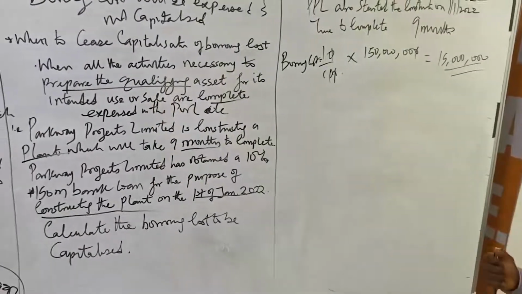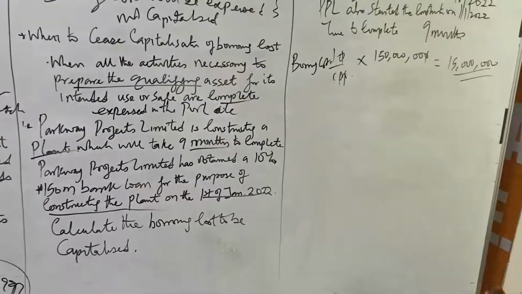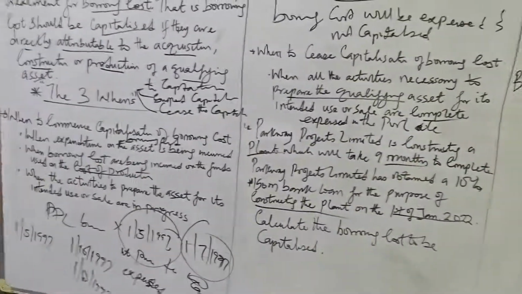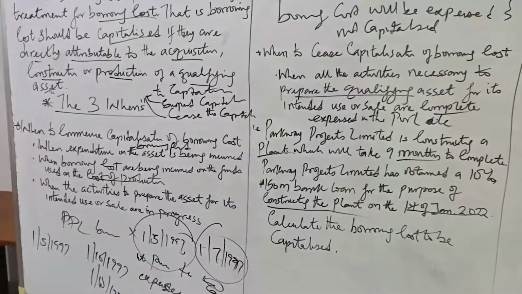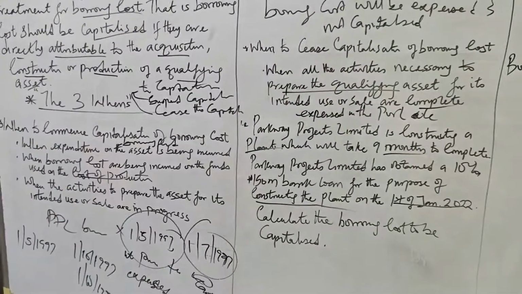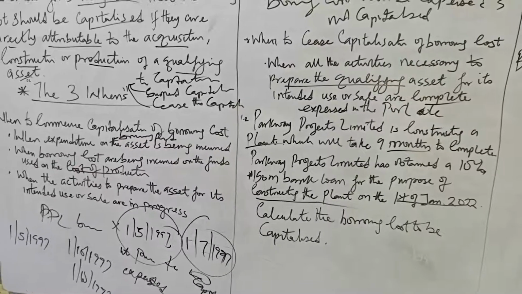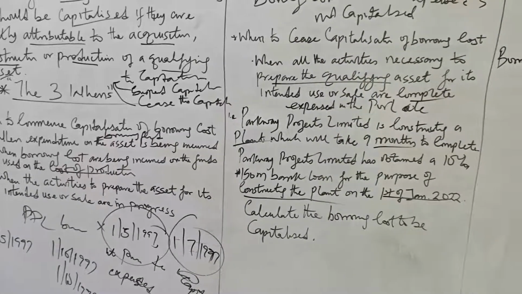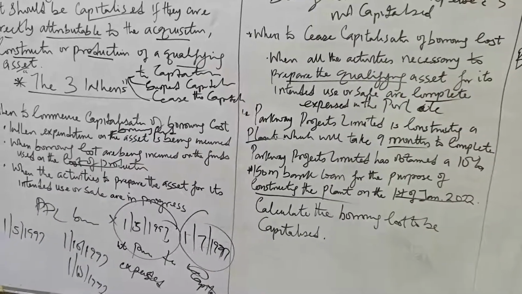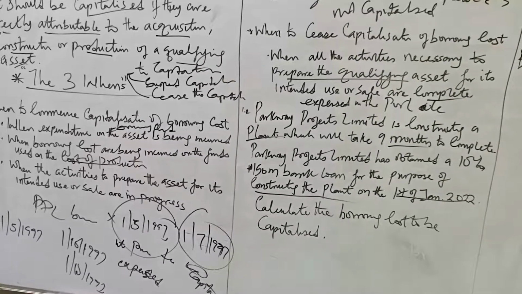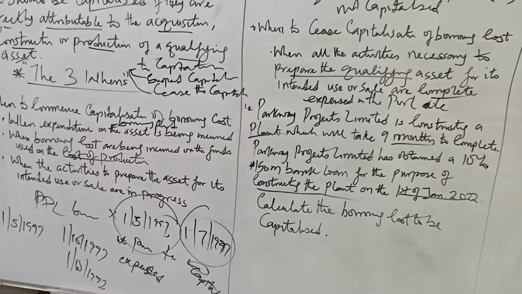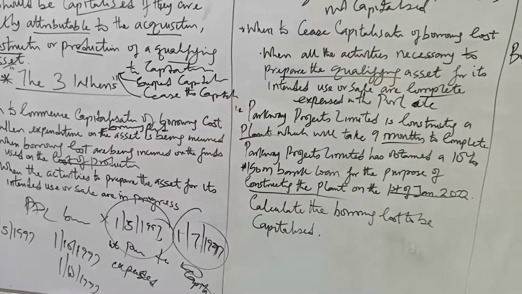Going to our first when to commence: when expenditure on the asset is being incurred, one. Two, when borrowing costs are being incurred. Number one, expenditure, that means the borrowed fund is being incurred on the asset. Two, when the borrowing costs are being incurred on the asset. And number three, when the activities to prepare the asset for its intended use are in progress.